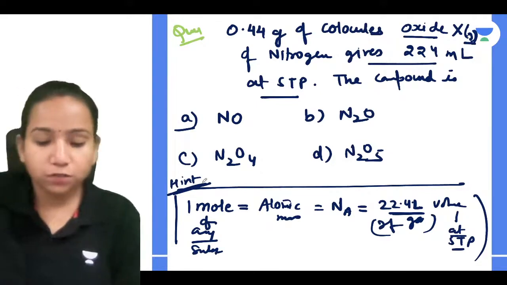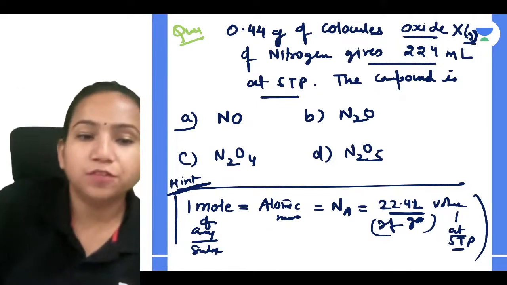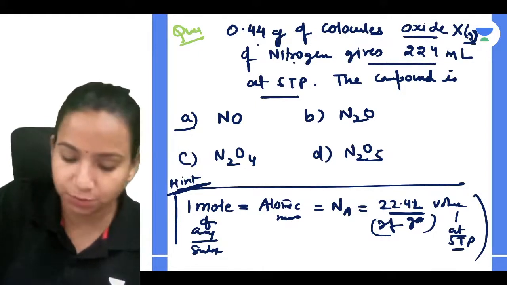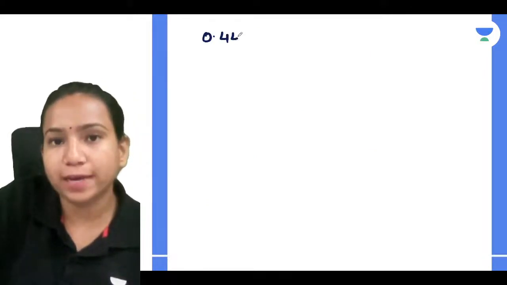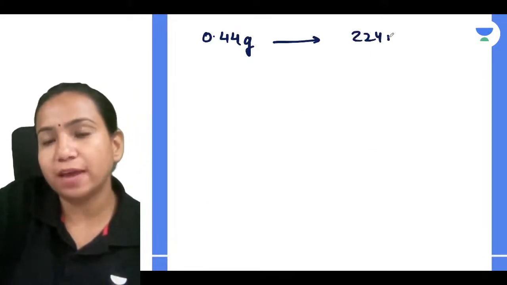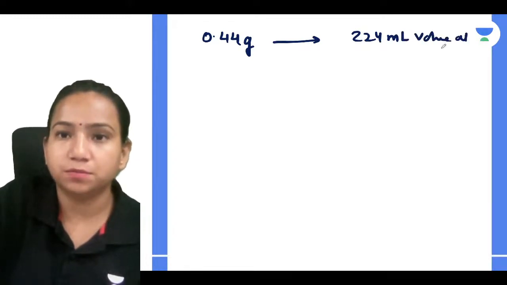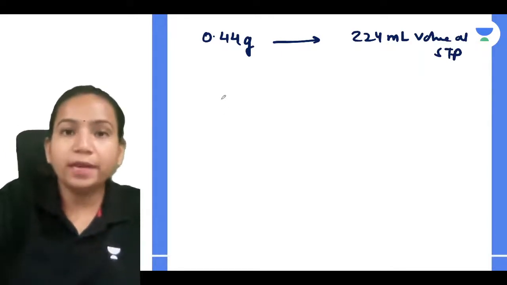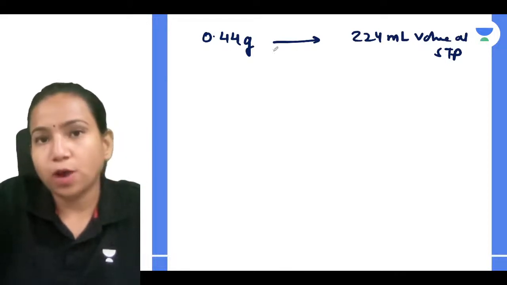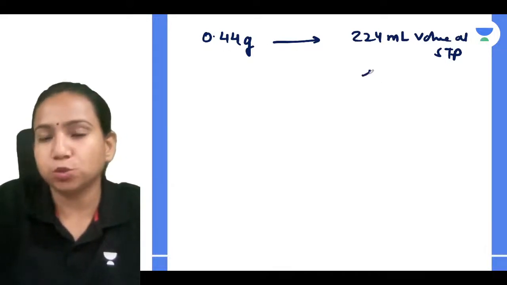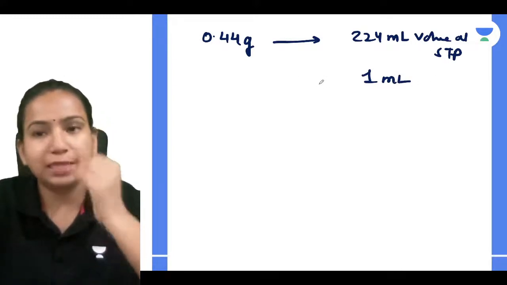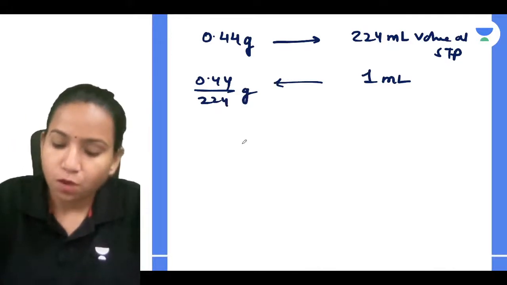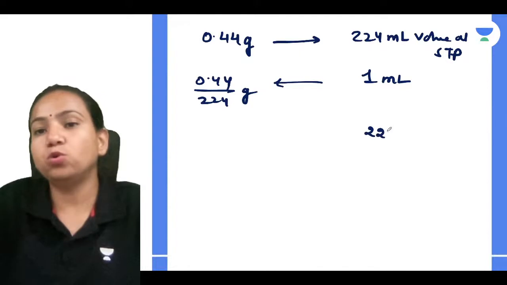Okay guys, let's just solve it together. What they have given is that 0.44 gram of colorless oxide of nitrogen gives 224 ml volume at STP. So 0.44 gram has a 224 ml volume at STP. Now, can I relate that 1 ml will have how much mass? I can take 0.44 divided by 224 grams. Yes or no? 1 ml will have this much, and 22400 ml.